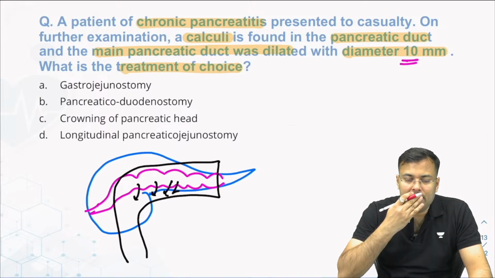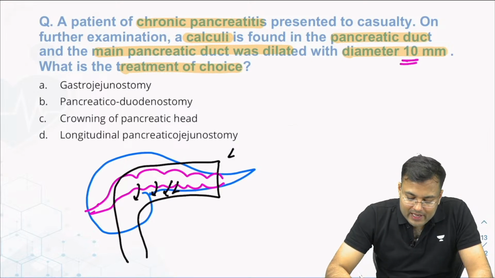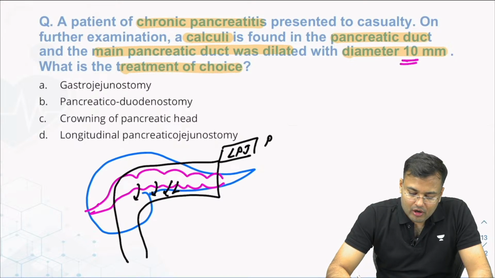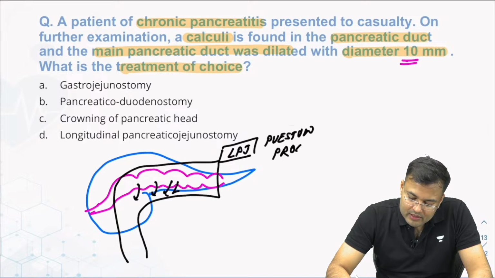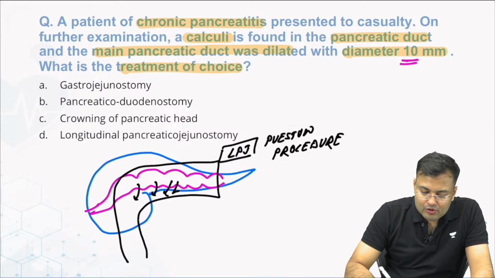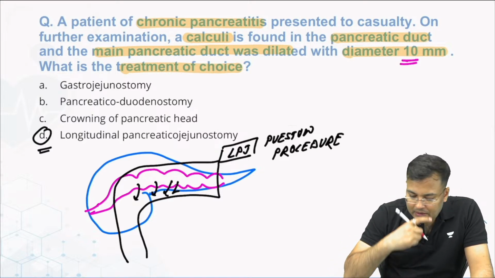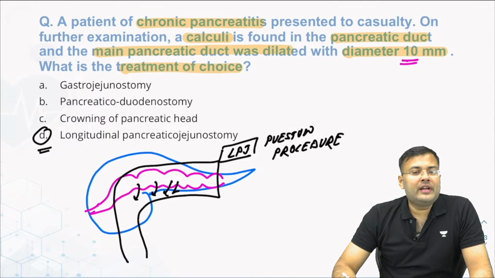Longitudinal. This is known as LPJ, longitudinal pancreaticojejunostomy, also known as Puestow procedure. So correct answer is longitudinal pancreaticojejunostomy, option number D.